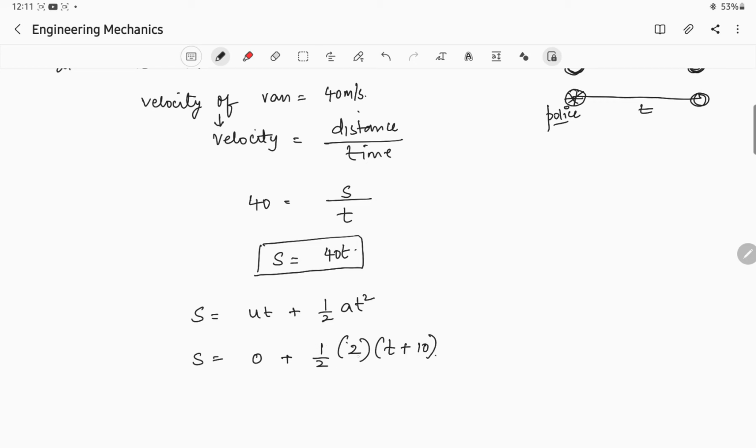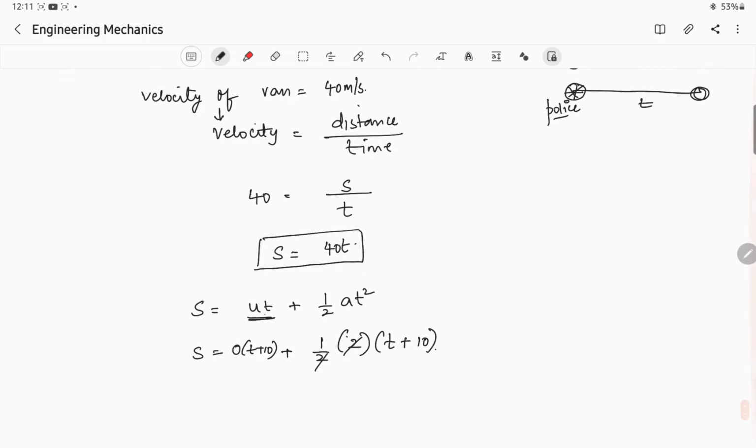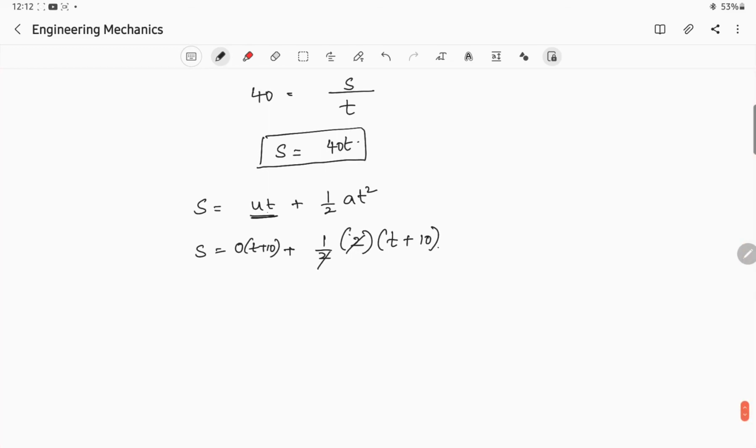Alright, so what happens here? Here t and t will get cancelled. If you add t plus 10 also, it will become 0, right? So for this one, u is 0 and t is t plus 10. Okay, so you will get the equation as s is equal to t square plus 20t plus 100, a square plus b square plus 2ab. s is equal to this one.